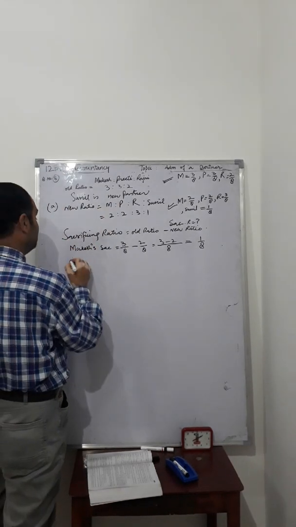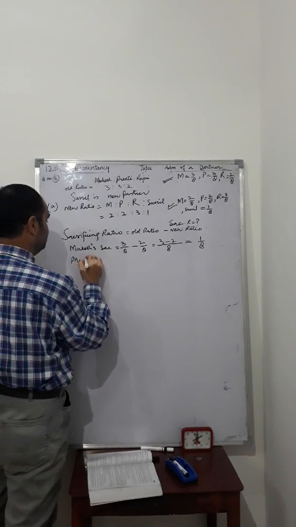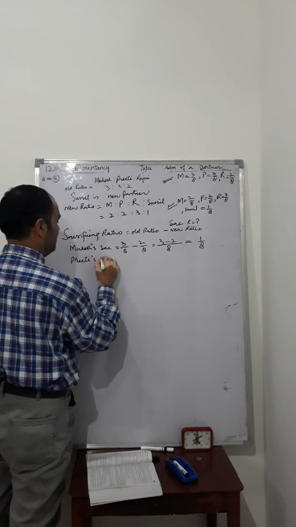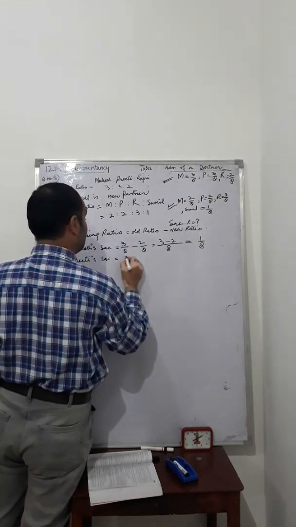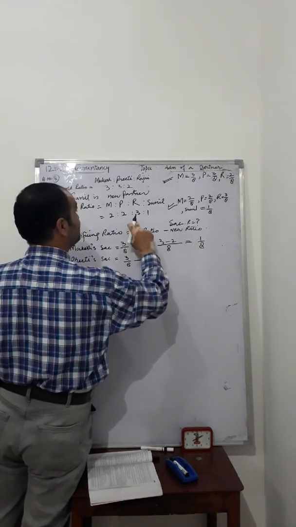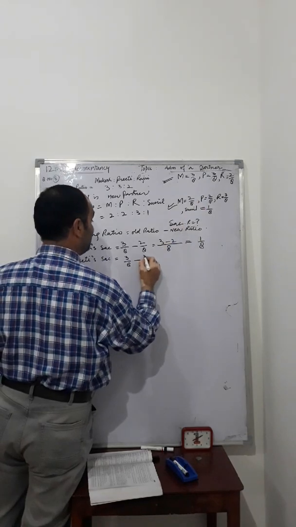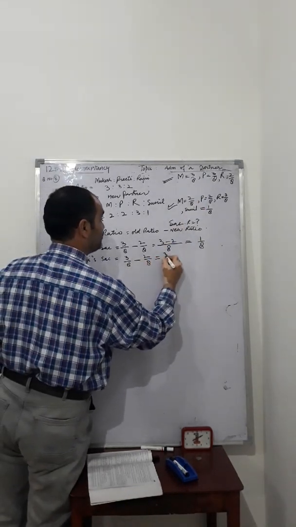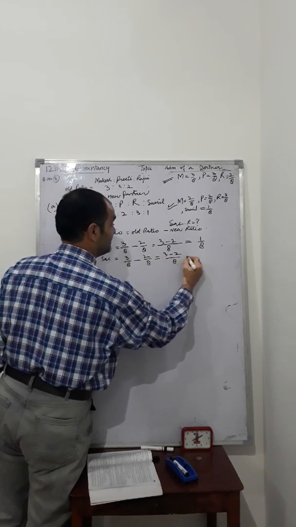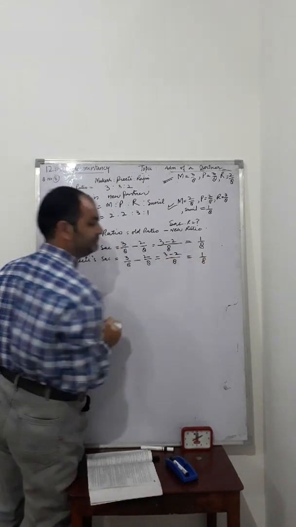Again, Preeti's sacrifice is equal to Preeti's old ratio 3 by 8 minus Preeti's new ratio 2 by 8. Same result: 3 minus 2 by 8, which is 1 by 8.